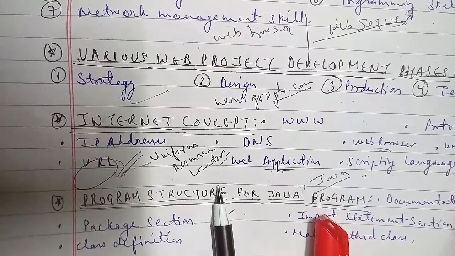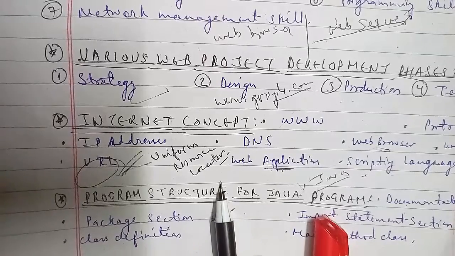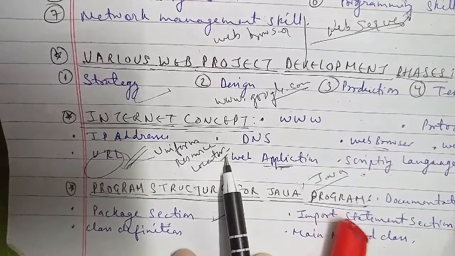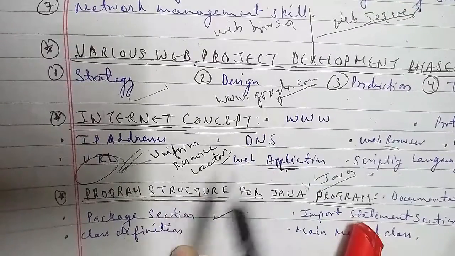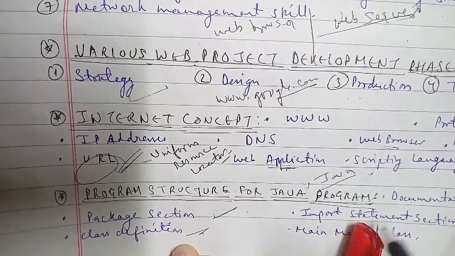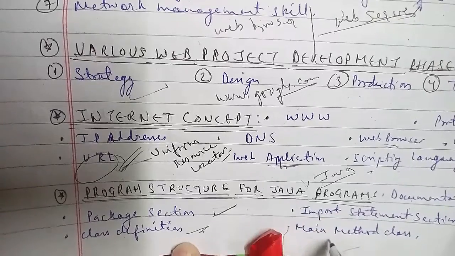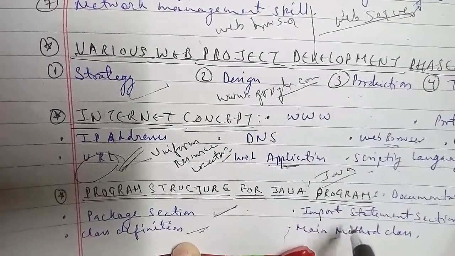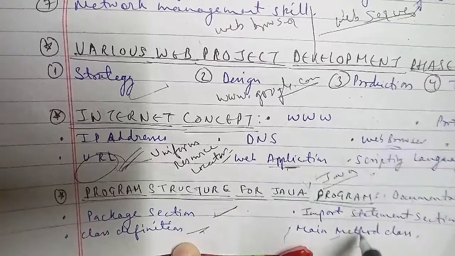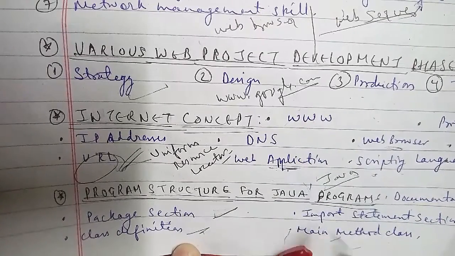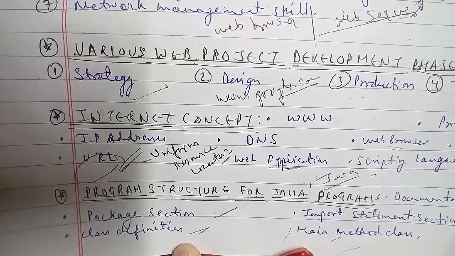The next we have is your main method class. In the main method class, this is called the main method class because the class contains the main function, so that's the reason why it is called the main method class. We'll go deeper into the architecture of this particular program structure for the Java program. Here we'll go ahead with the structure as I told you. This is a sort of layered structure.